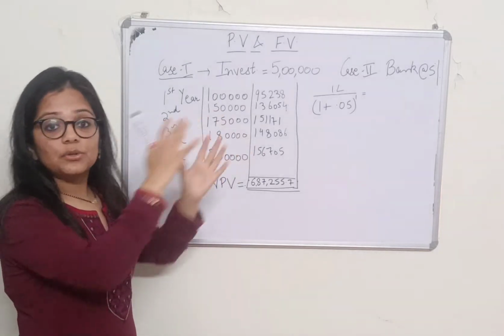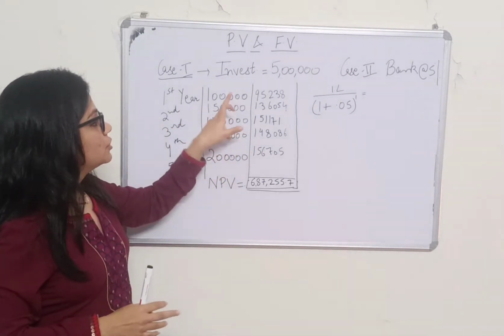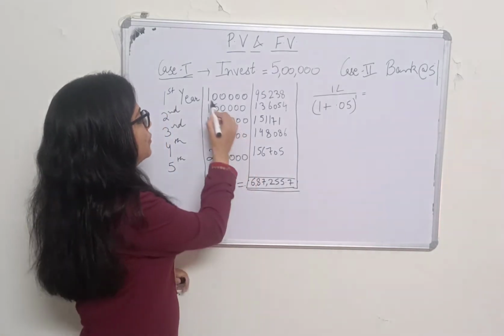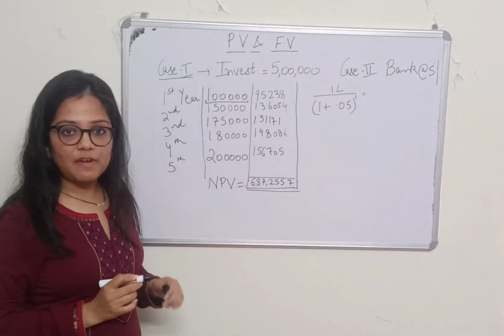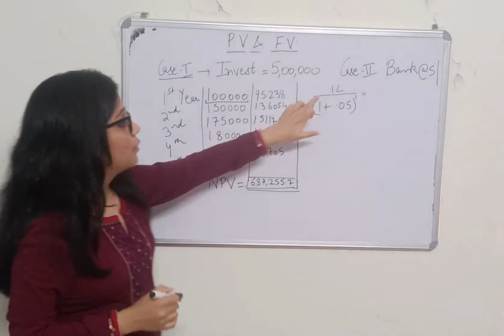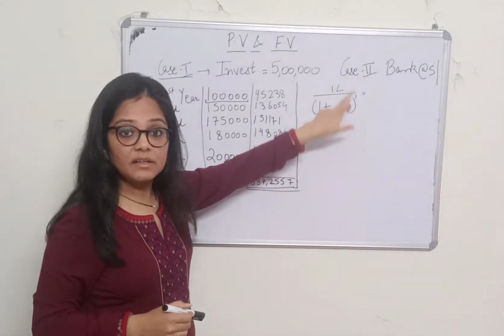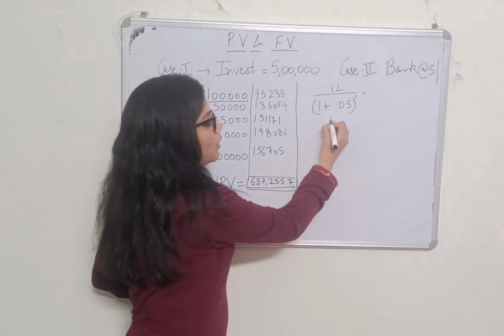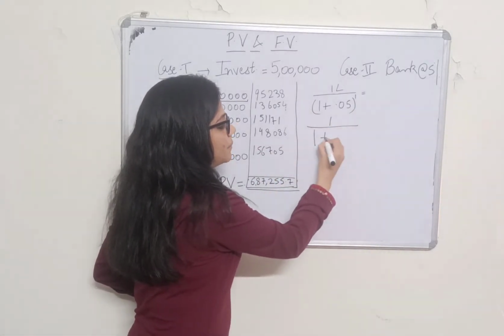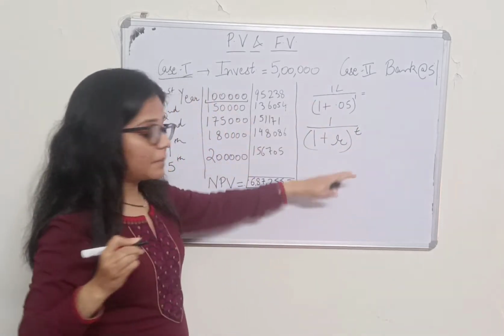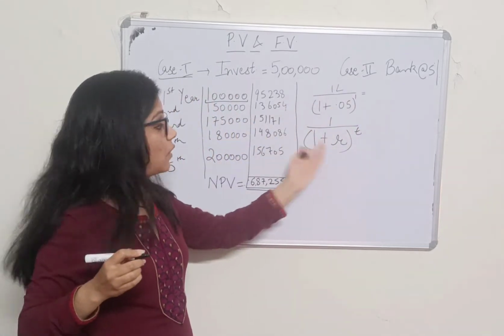So how do you calculate the present value? To calculate present value, 1 lakh is your future value. Now, 1 lakh divided by (1 plus r) raised to the power t, that is, 1 upon (1 plus r) to the power t. Why did we do this? What is the logic behind it?